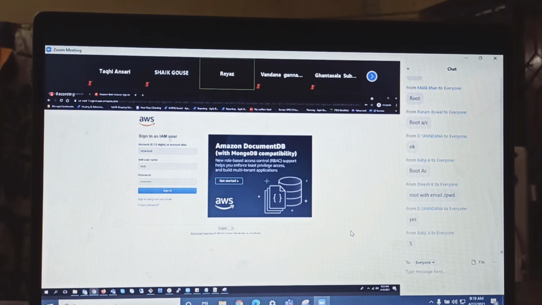But you understand, this is my IAM user sign-in link. Keep this in mind, you have to log in with the root account because you don't have an IAM user. You need to log in and create an IAM user with your own name. We will be doing that now. I'm clicking on sign in.